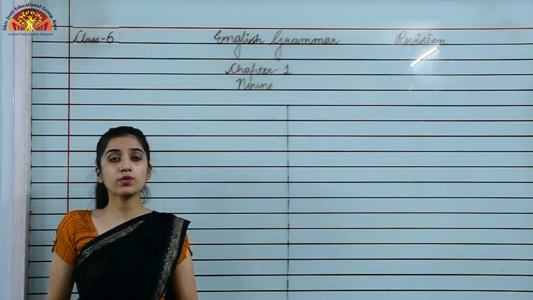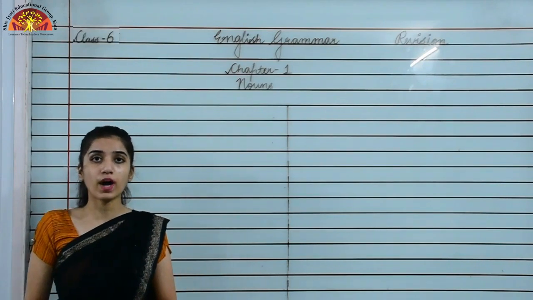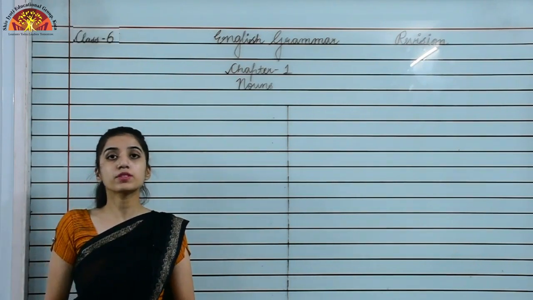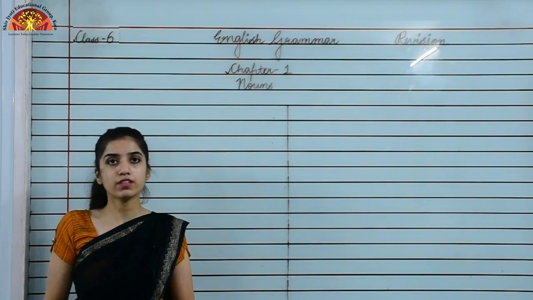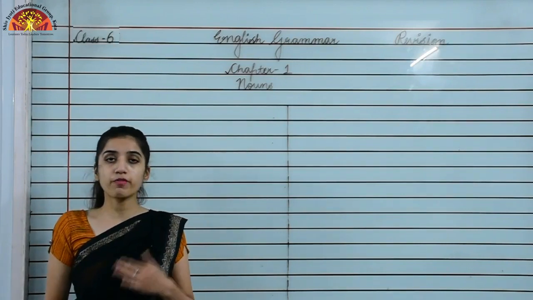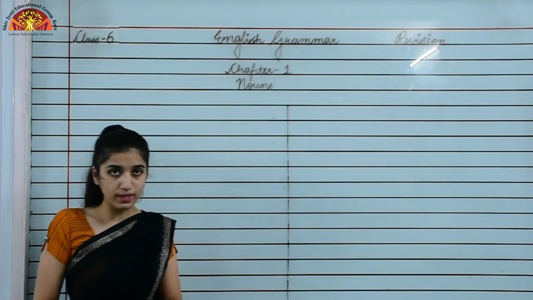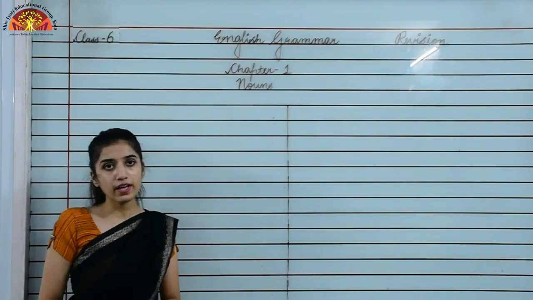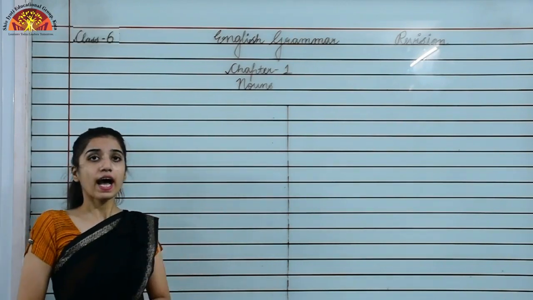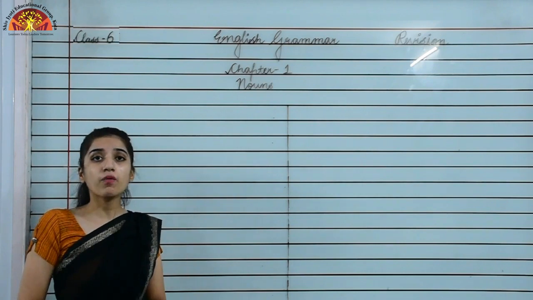Today we are going to revise chapter number 1, chapter 2, chapter number 4 and chapter number 7 of your English grammar book. So first we are revising chapter number 1, that is nouns. Okay, so let's see what are nouns. I can say that nouns are what?